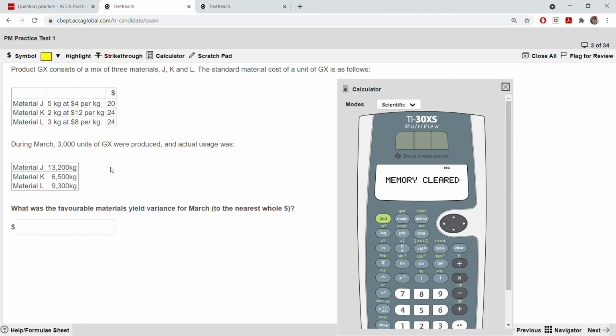They should use 10 kgs each, so 3000 into 10 will be 30,000 kgs.